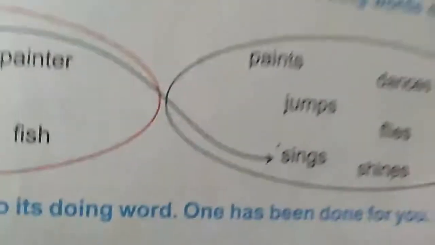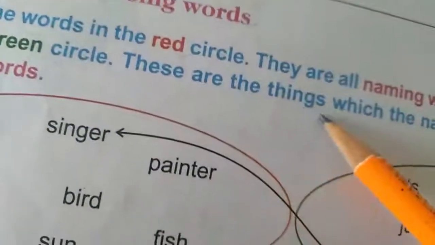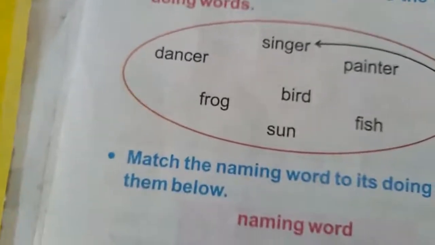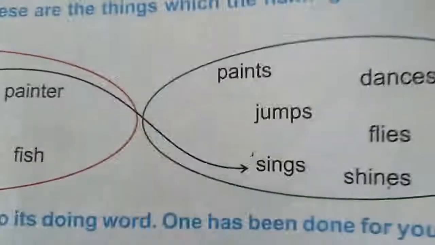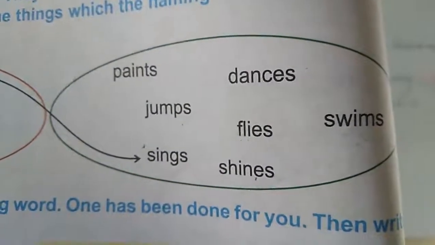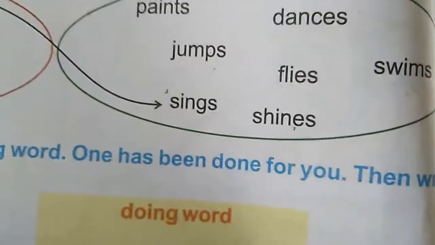Now read the words in the green circle. This is the green circle, green color. These are not naming words, they are doing words. So here you can see in the red circle: singer, dancer, painter, bird, frog, sun and fish. Now here in the green circle: paints, dances, jumps, flies, swims, sings and then shines.